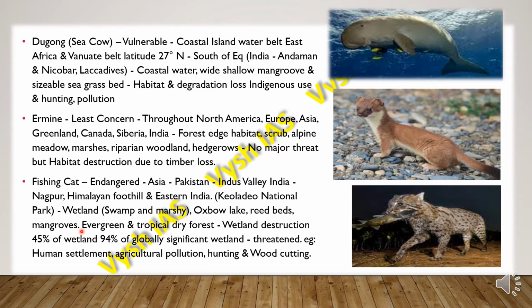Also wetland destruction: 45% of wetland, and 94% of the globally significant wetland. They are saying that wetland destruction takes place at 45%, and of that, 94% of globally significant wetland is threatened. So mainly they face threats because of human settlement, agricultural pollution, hunting and wood cutting.